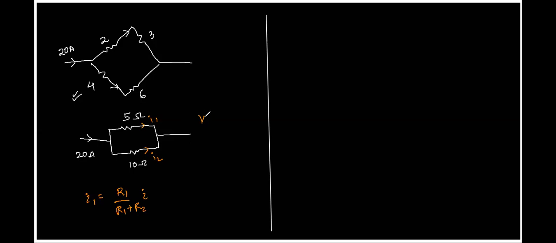Because try recalling. Go from the basics. Don't rote learn formulas. We have V is equal to IR. For parallel, what is constant? V, right? V is constant.